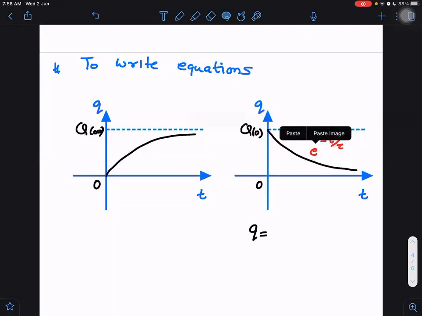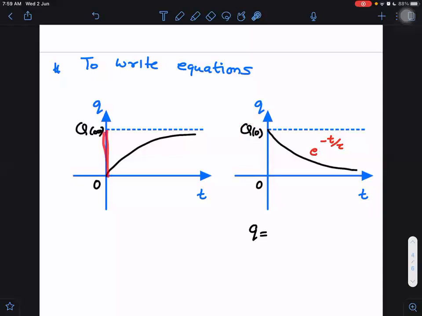Therefore, to make this power dimensionless, I have divided time with some constant whose dimensions are the same as dimensions of time, so that this quantity is dimensionless. So this decay graph will always be represented by e raised to power minus x multiplied by this thing. What is this thing here? This is equal to q naught.